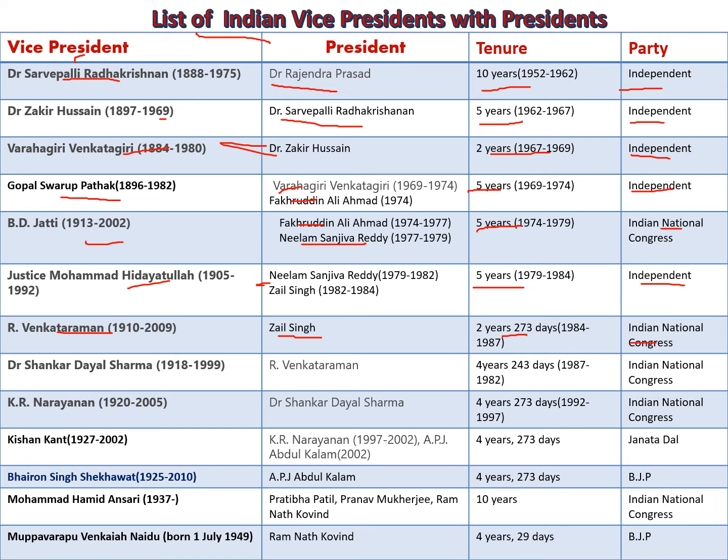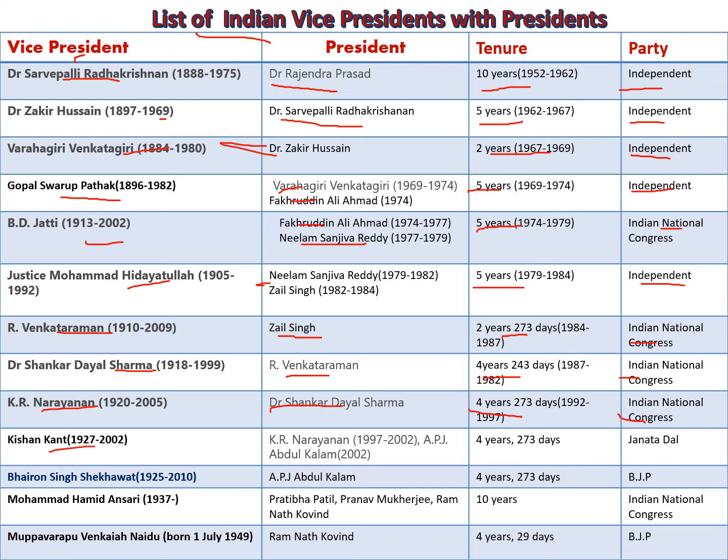Dr. Shankar Dayal Sharma. He worked during the presidency of R. Venkataraman. He worked for 4 years, 243 days. He belonged to Indian National Congress. K.R. Narayanan. He worked during the presidency of Dr. Shankar Dayal Sharma. He worked for 4 years, 273 days. He belonged to Indian National Congress.